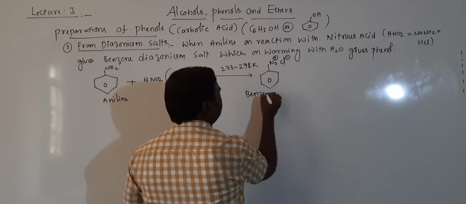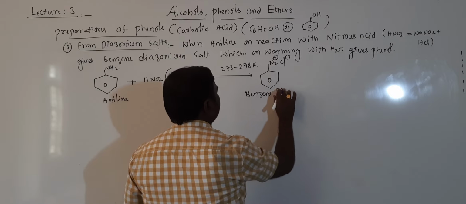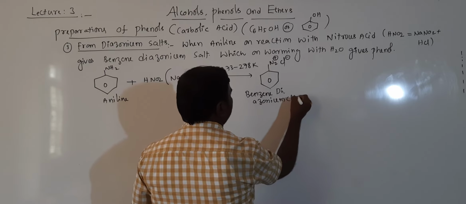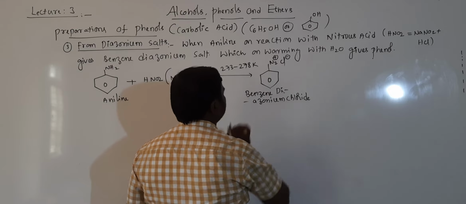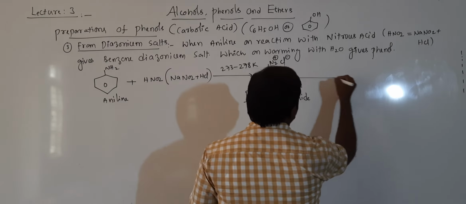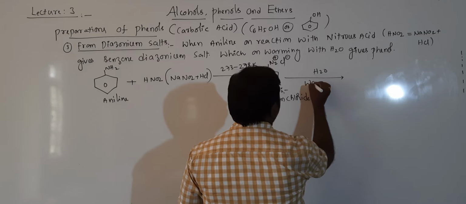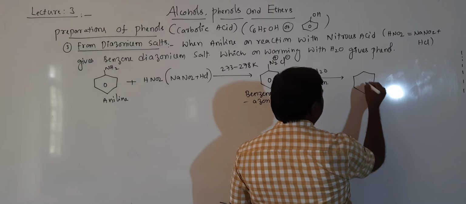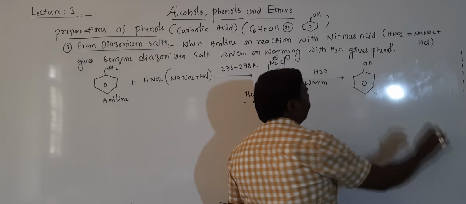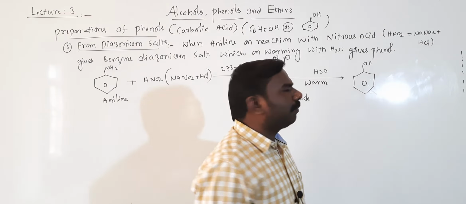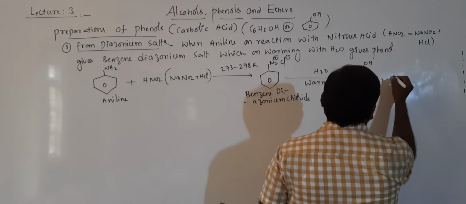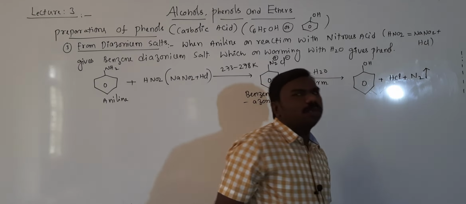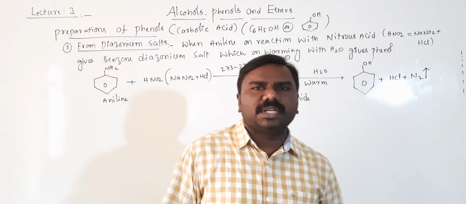Benzene diazonium chloride, it is. Getting, students? Then warming with water, just only warm with water, then OH from H2O will be attached to the benzene ring, then H left and the Cl will be eliminated as HCl, and the N2 will be removed as nitrogen gas.